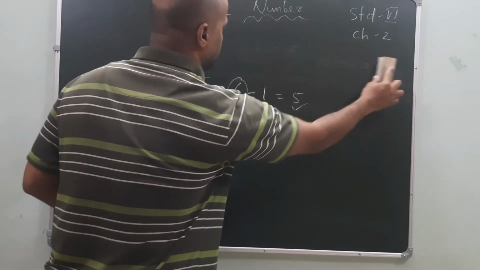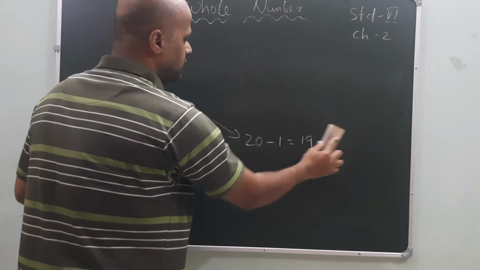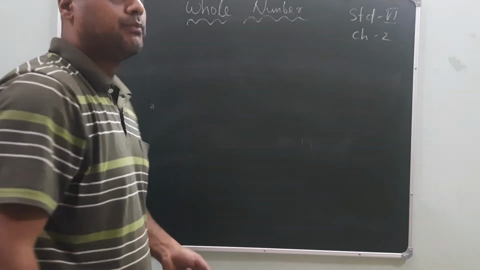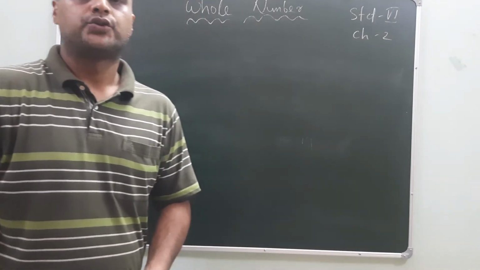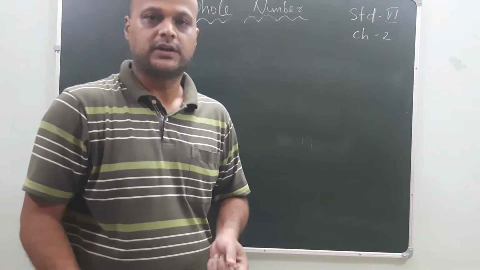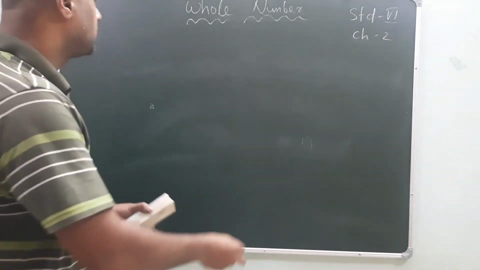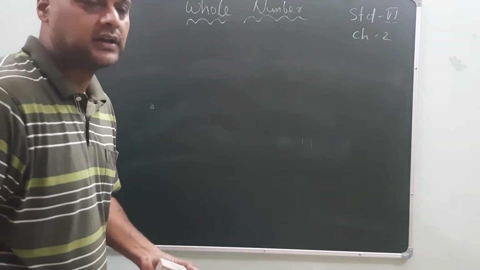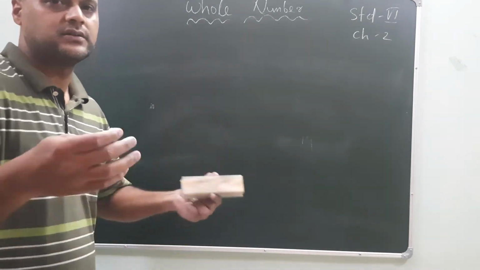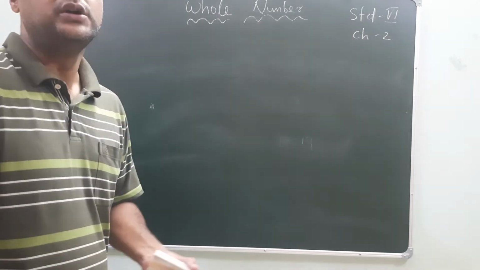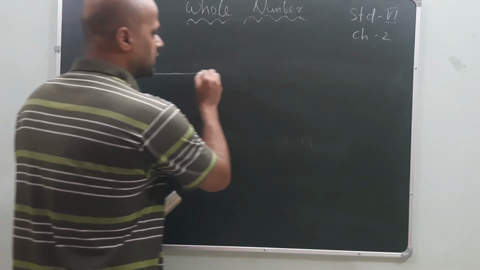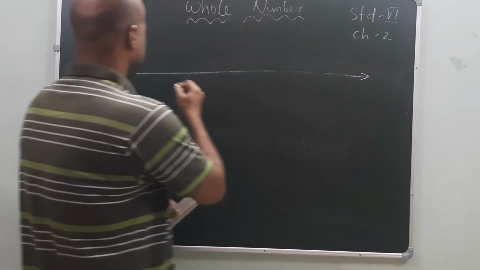Okay, now what is the next one? How the whole numbers are shown in the number line. We know that the whole numbers start from 0, 1, 2 and so on. Now how will it be shown in the number line in the case of addition, subtraction, division, like this? Okay, now come to the number line. This is a number line.